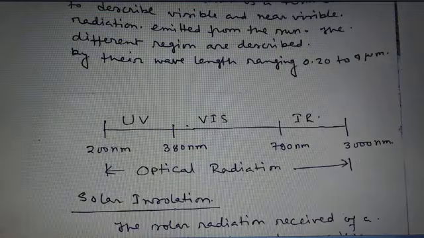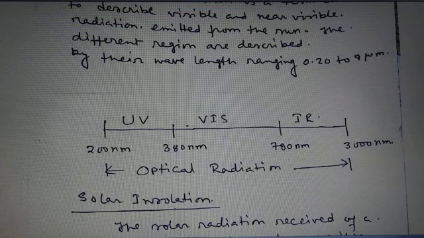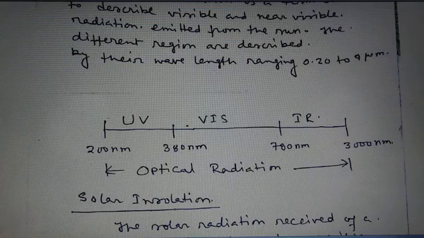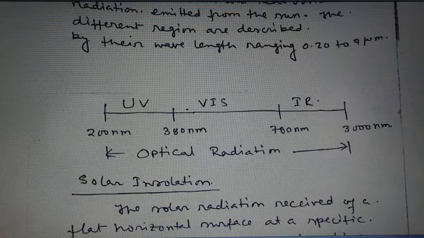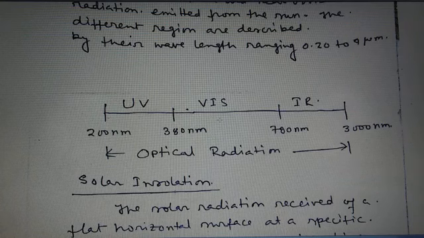Now, the visible light, which is known as sunlight, we see with our eyes, falls in our atmosphere and the earth, and the rest of the spectrum we cannot see. So these are the optical radiation. The optical radiation, what is called light. At first I am telling you what is light. Light is an electromagnetic wave ranging from 380 nanometer to 780 nanometer.